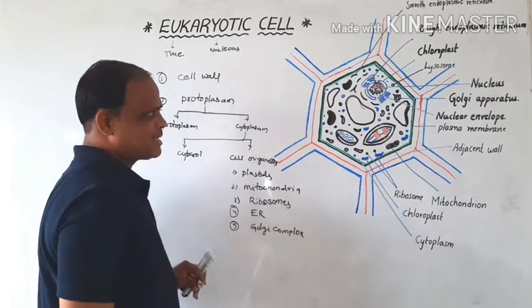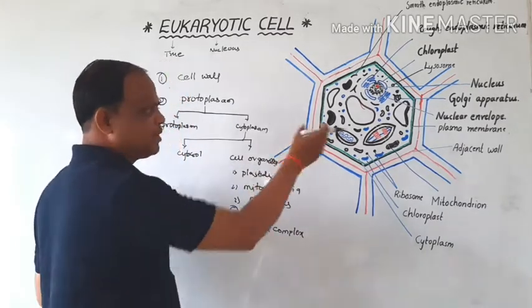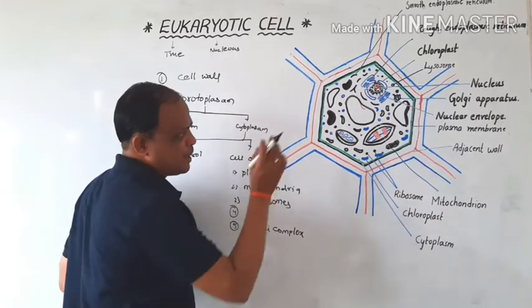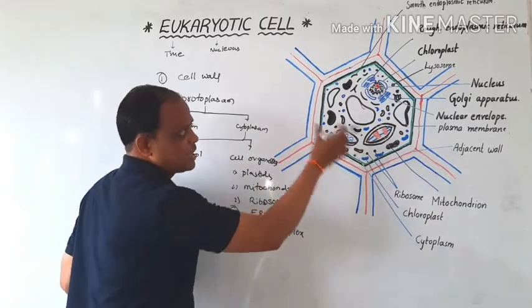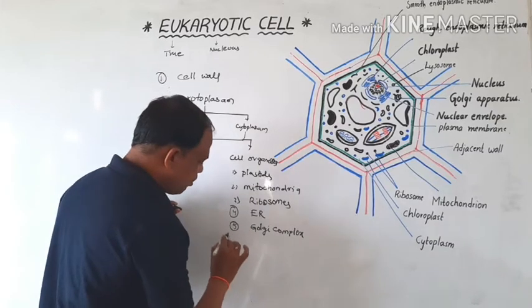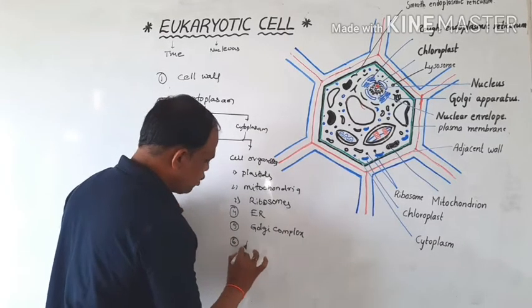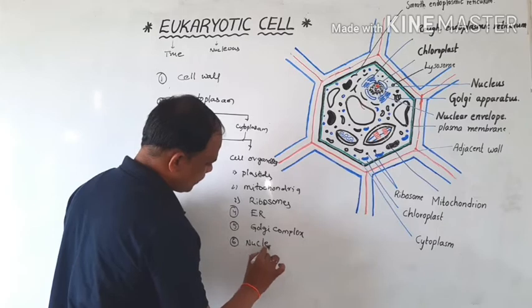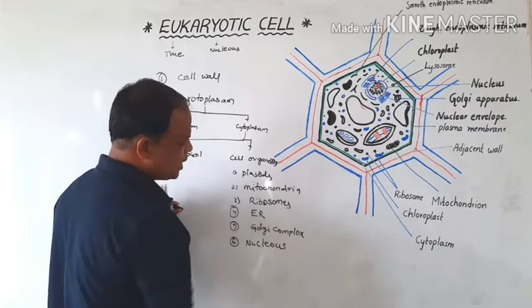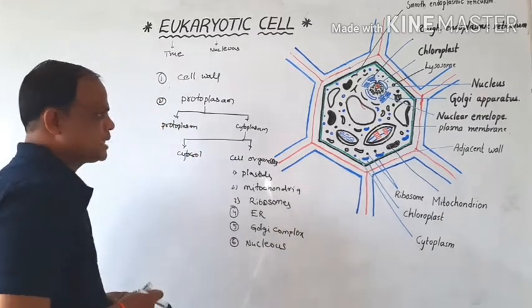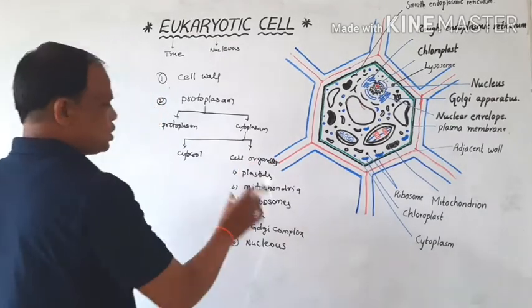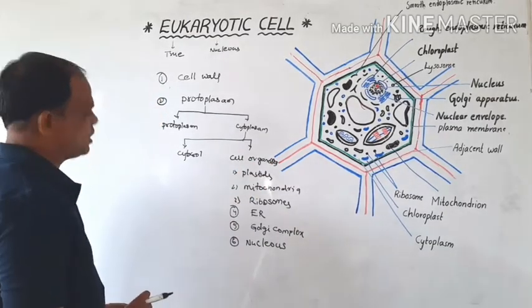Inorganic substances are also present, and the major important organelle is the nucleus. These are the most important organelles in the cell structure, so one by one we will discuss them.